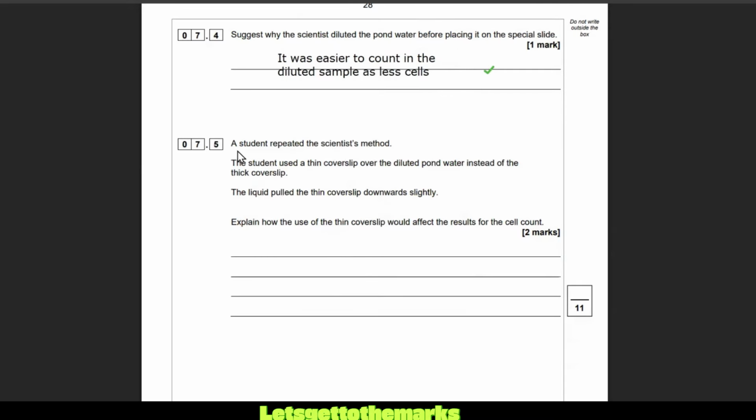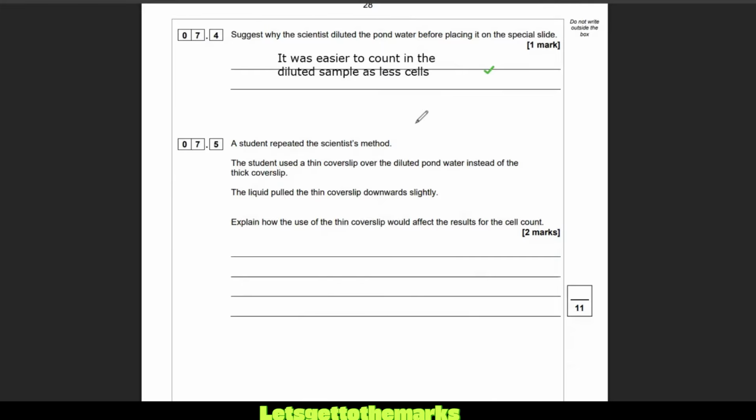Right, 7.5, a student repeated the scientist's method. The student used a thin cover slip over the diluted pond water instead of the thick cover slip. The liquid pulled the thin cover slip downwards slightly. Explain how the use of the thin cover slip would affect the results for the cell count.